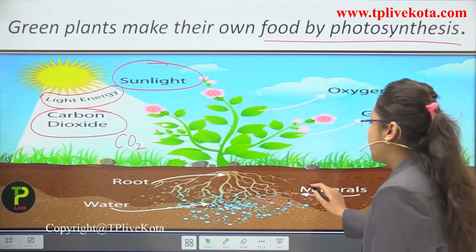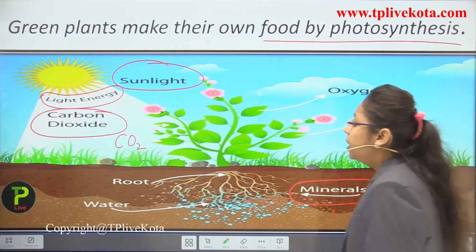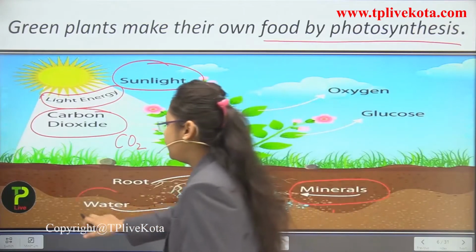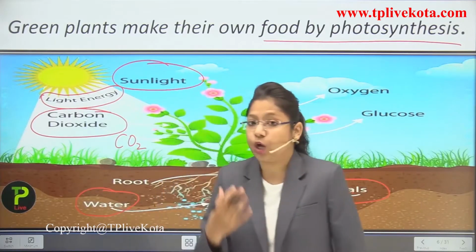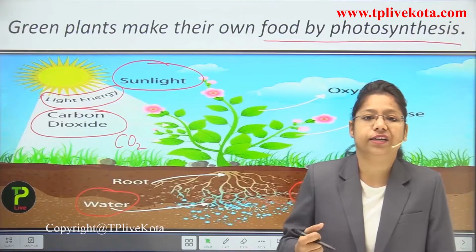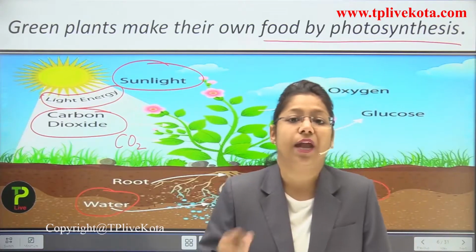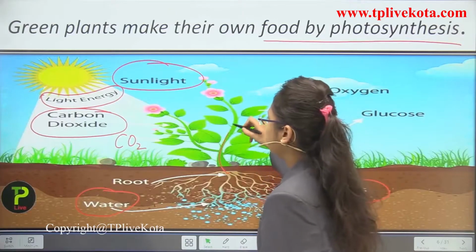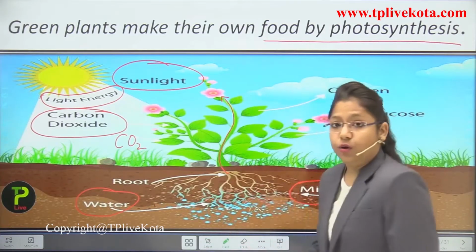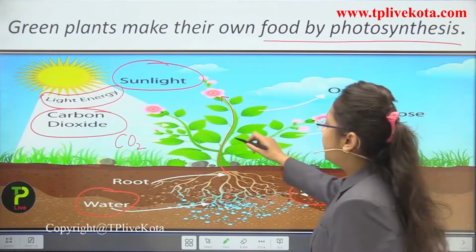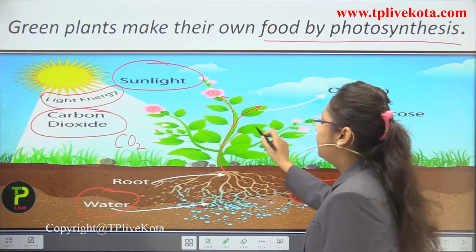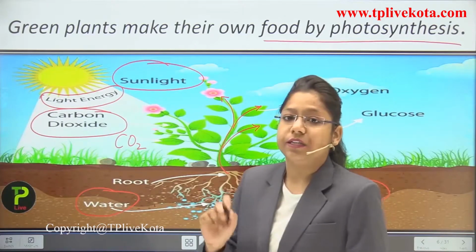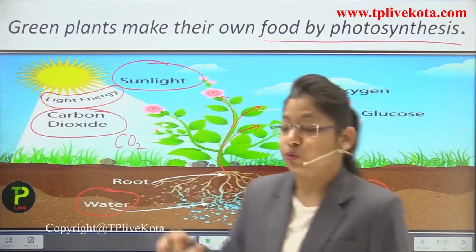Now, what will happen? The minerals and water are present in the soil. Roots will absorb the water which is present inside the soil of a plant. So, the water will get transported to the leaves, okay, and even all the parts of the plant. And how will it get transported? With the help of veins, students.